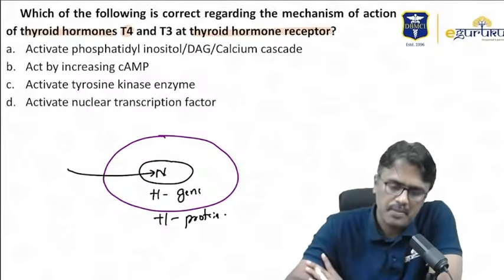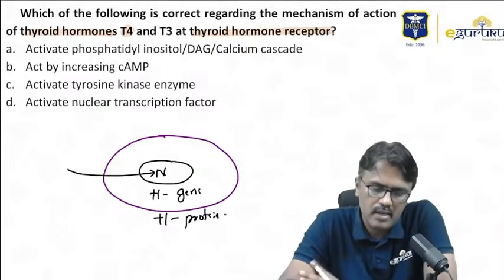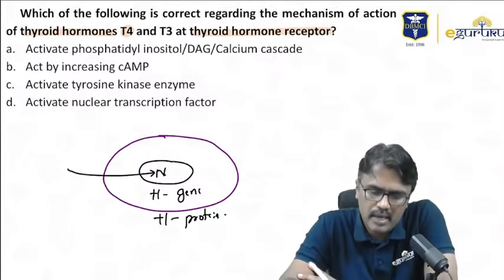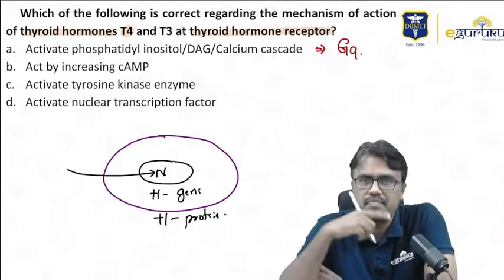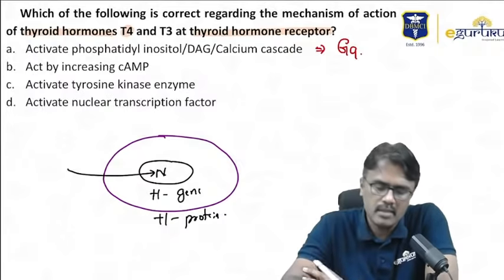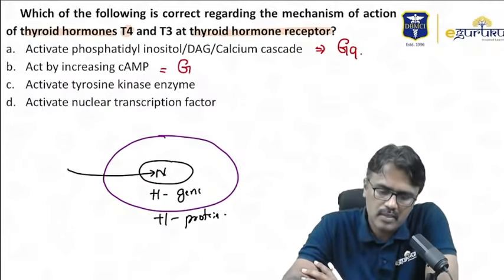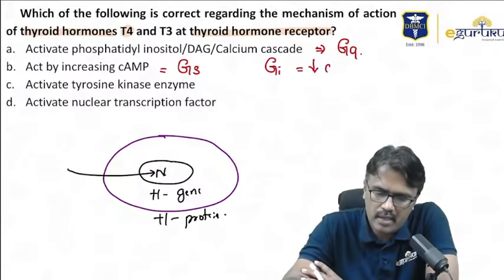Now if I read the options, activate phosphatidyl inositol DAG calcium cascade, that is the Gq receptor. Act by increasing cyclic AMP is the Gs, and the Gi will decrease the activity of cyclic AMP.